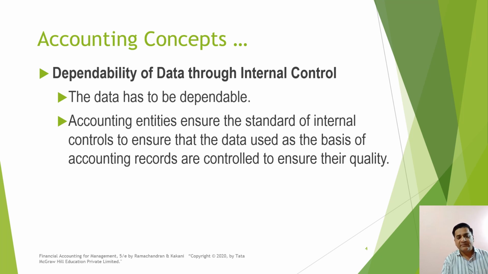Then we have dependability, or we can also use the term reliability here. The reliability concept says that whatever data has been given should be dependable. When is the data dependable? When it is free of errors.